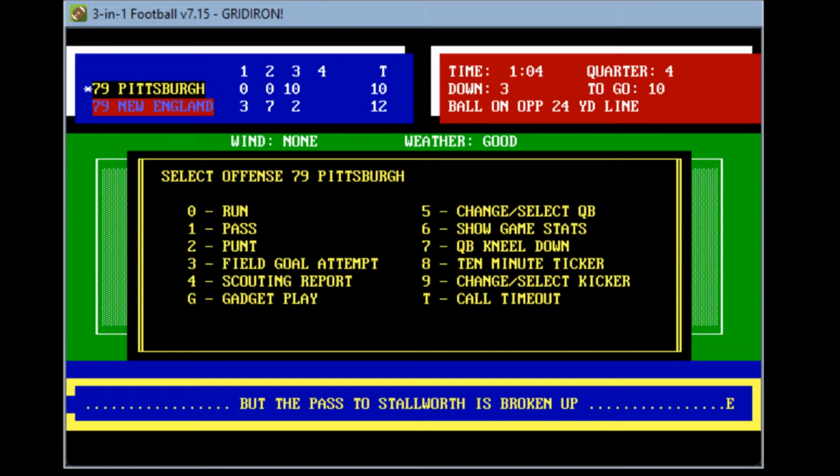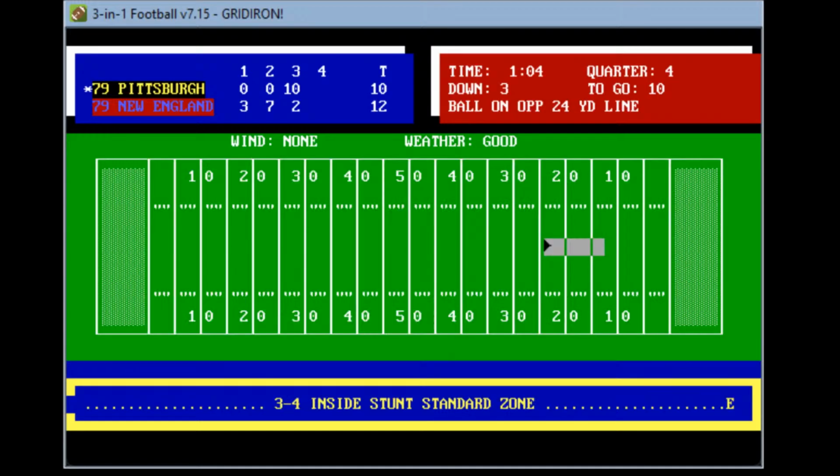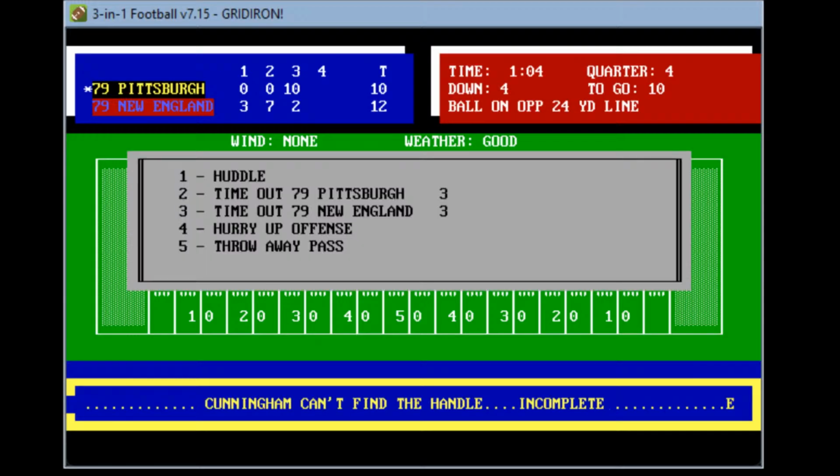Matt Bahr, rookie from Penn State, is loosening up, trying to win it here on a very clutch kick. What a ball game we have here. Monday Night Football debut, game number 1. Let's throw again, let's throw a sideline pass. It's a 3rd and 10. Drops back, spots Cunningham on the sidelines. Can't find him, incomplete. And now it's a 4th and 10.